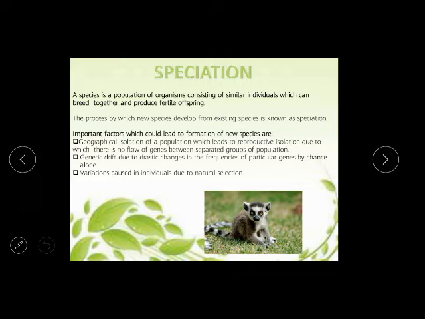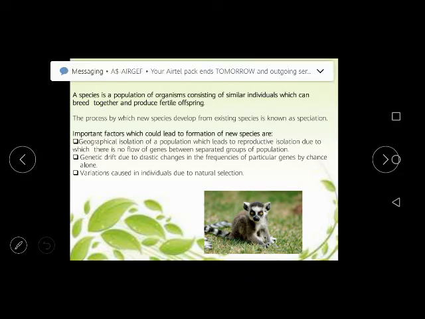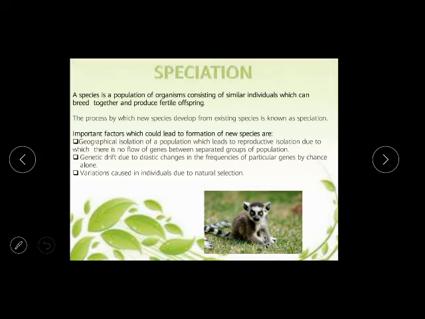The animals which are there in India have to remain in India, and they have to breed here with whatever animals are there in that population. And the animals which are there in Sri Lanka or Pakistan, what will happen? They have to live there, they have to isolate there, and they have to reproduce there. So some changes may come, and these changes are known as geographical isolation, and that change will lead to some evolution.